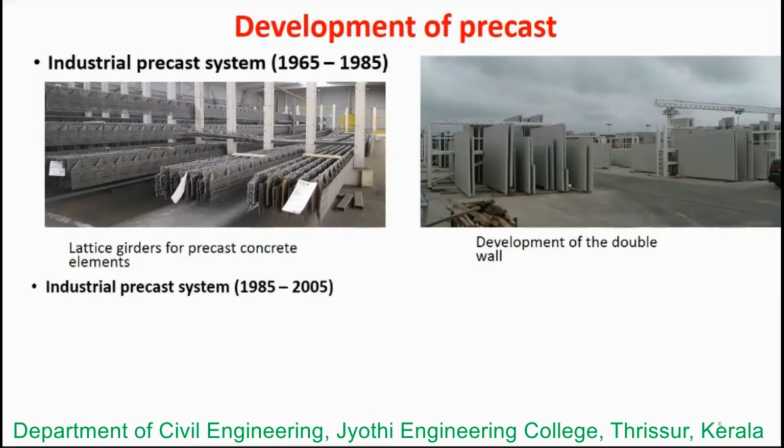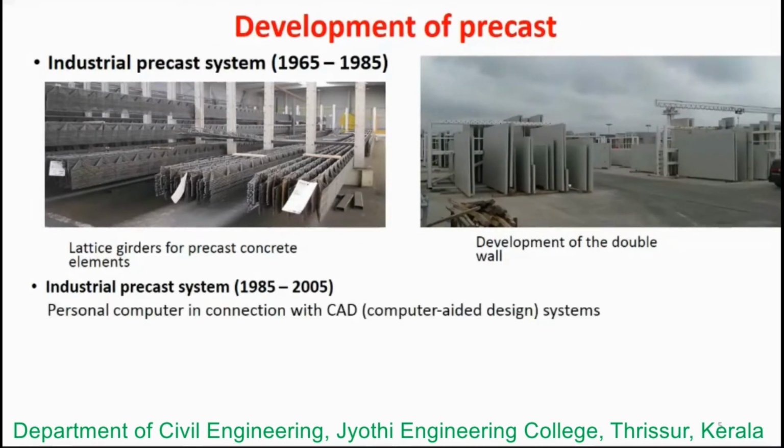Next, there was a development in the industrial precast system from 1985 to 2005. This second phase of development was characterized by two inventions. One was the personal computer in connection with CAD, computer aided design systems, in order to generate electronic data of the product, and on the other hand, the PLC control system.